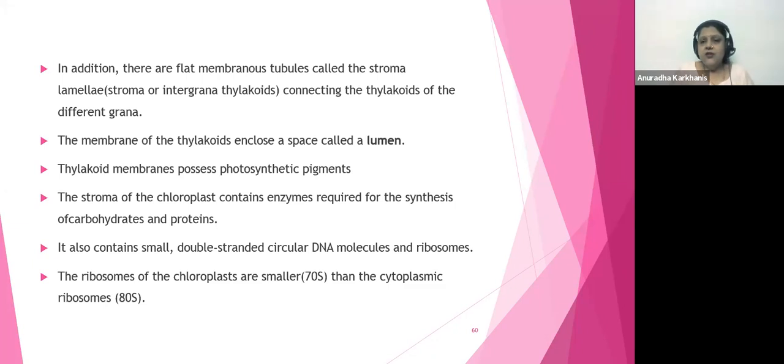Have you all noted this down? Plastidome, it's an important word. Okay. The ribosomes of the chloroplast are also going to be small. That is going to be 70S type, and the cytoplasmic ribosomes are going to be 80S type. So the chloroplast also will have ribosomes which will be 70S. That was the reason I said that mitochondria and plastids were thought to be unicellular prokaryotic organisms which were engulfed, eaten away by the eukaryotic cell.